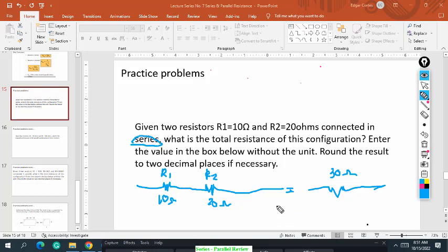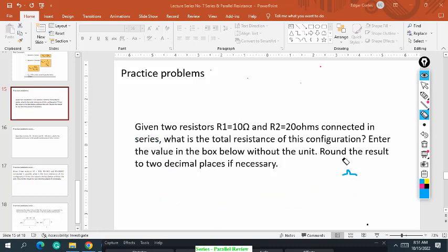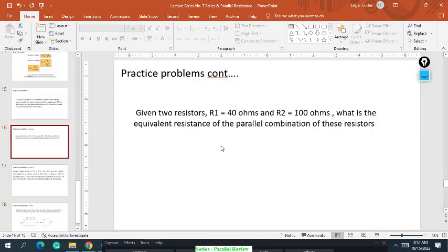Anyway, class, for your activity exercises I'll be giving hints so that everyone can get it, at least we are guided. For the second example: given two resistors, R1 is 40 ohms and R2 is 100 ohms, what is the equivalent resistance in parallel combination of these resistors? If we draw this, they are in parallel. The formula is R1 times R2 over R1 plus R2, so 40 ohms times 100 ohms over 40 ohms plus 100 ohms.